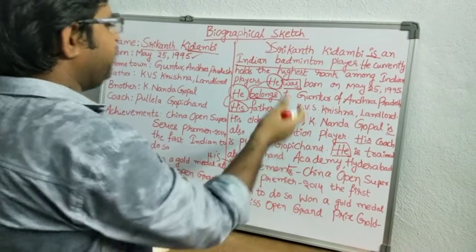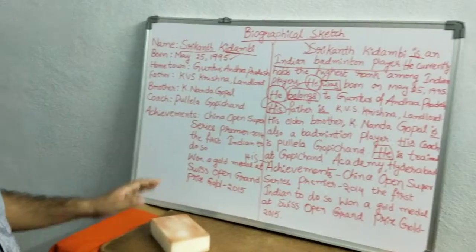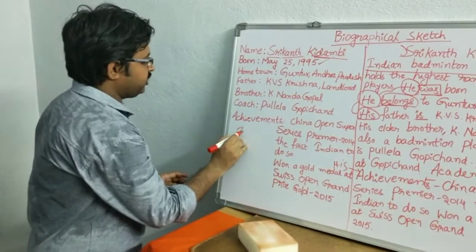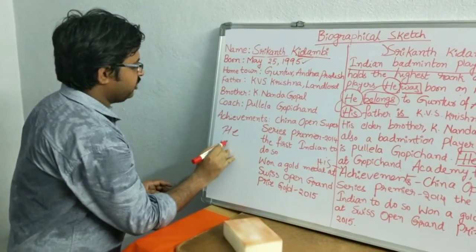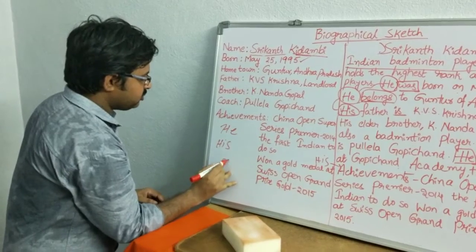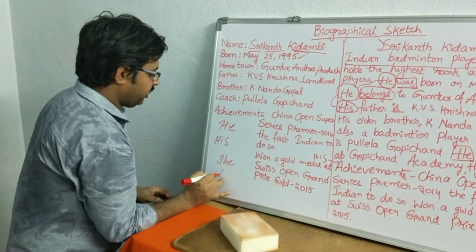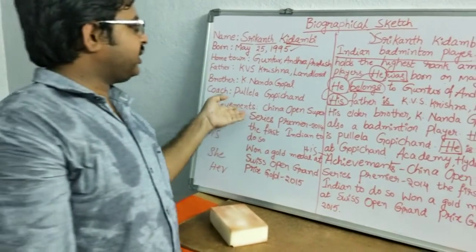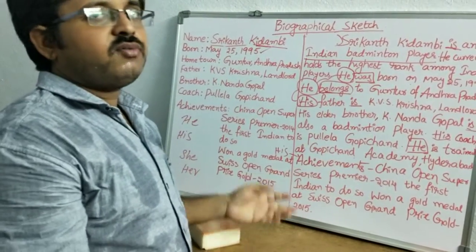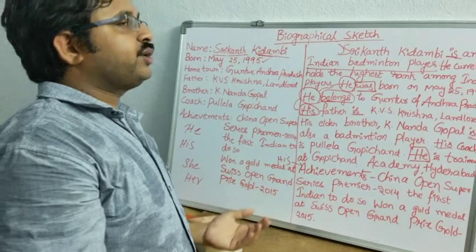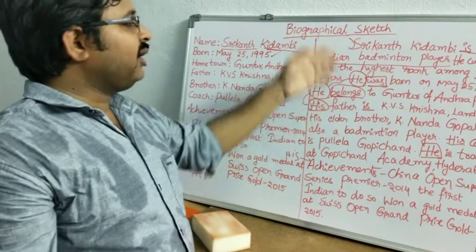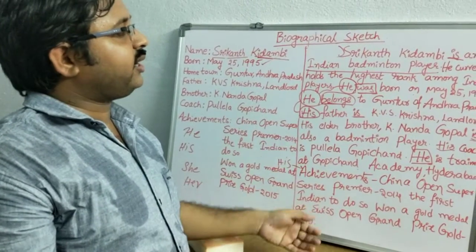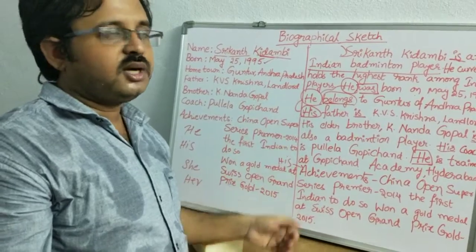So first, what pronouns do we have to use? He, his. For example, if it is a female, she, her. Simply with these pronouns, when we make the tabular form into a paragraph, you can easily get 8 to 9 marks. But don't limit the content. We can write as much as possible for the 10 marks.